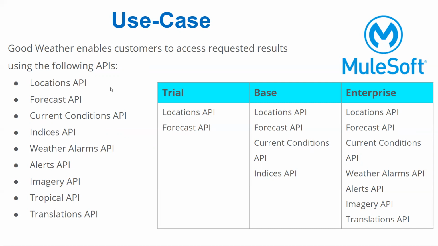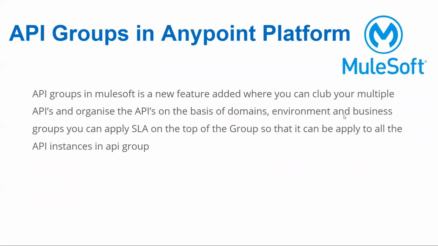Again, on subscription basis, let's say for trial, I want to give only location and forecast. For base subscription, I want to give a different set of APIs. For enterprise subscription, I want to give a different set of APIs. So this kind of grouping and categories we can achieve via the API groups. So let's see in detail.